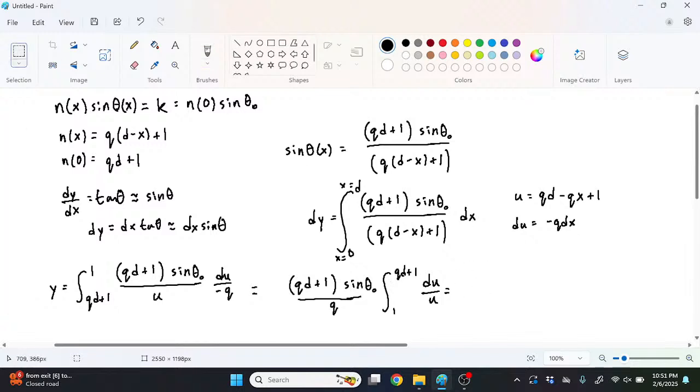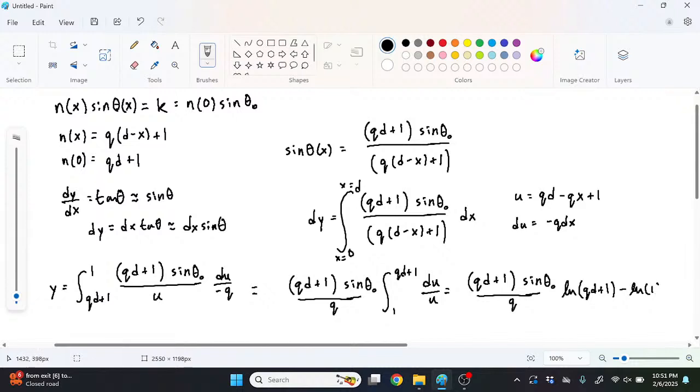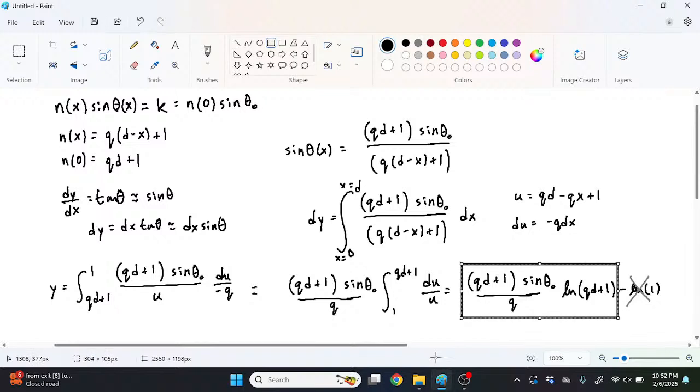So we have our answer, essentially. This over here, and then we're just going to get ln of qd plus 1 minus ln 1. And of course, ln of 1 is just 0, so that could just go away. And so we're left with the answer, I suppose, right here. It's pretty nice for what y is equal to. This is just kind of an interesting solution to this problem.